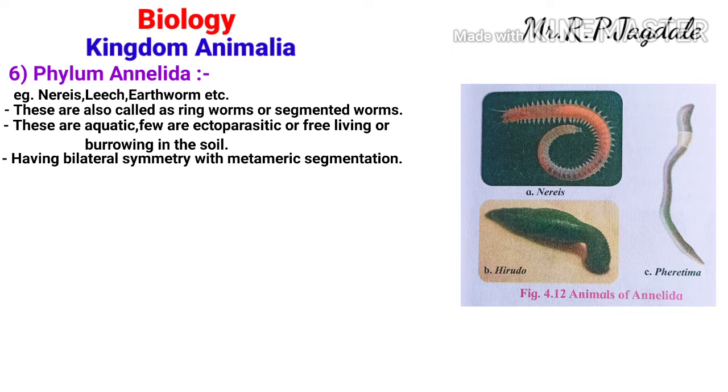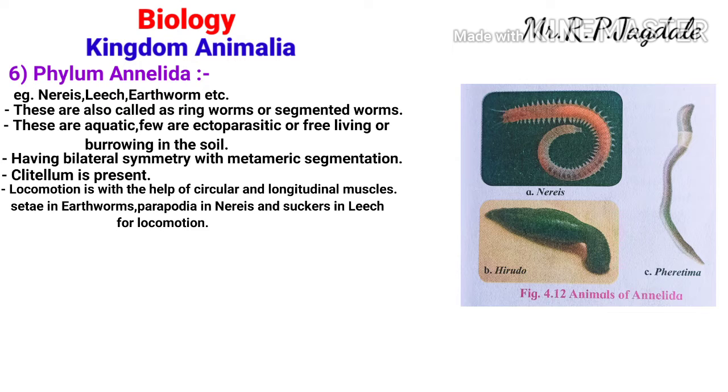In phylum Annelida, animals of this phylum have a clitellum. It is a special organ, or a special part of the body. So the clitellum is present in Annelida animals. Locomotion takes place with the help of circular and longitudinal muscles. So in animals of phylum Annelida, circular and longitudinal muscles are present.